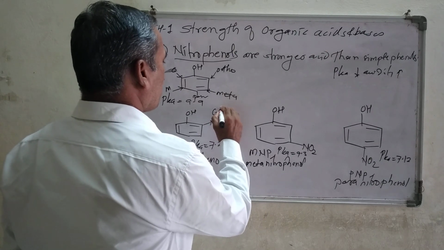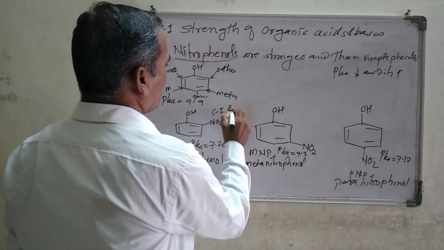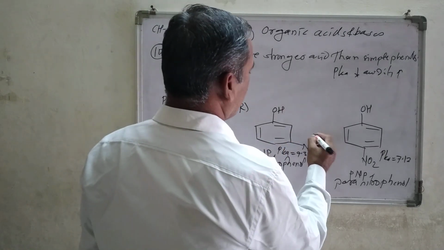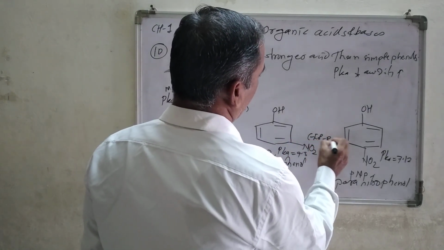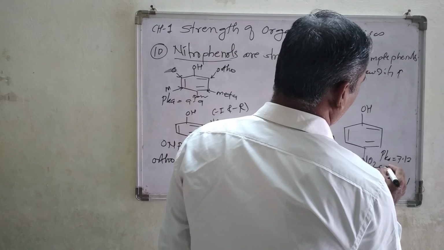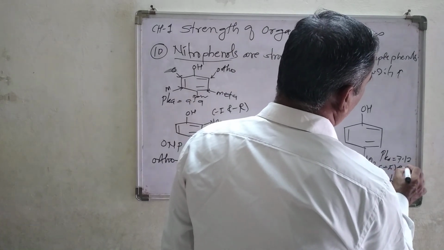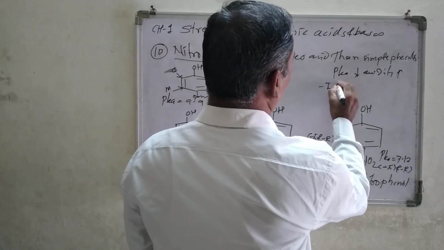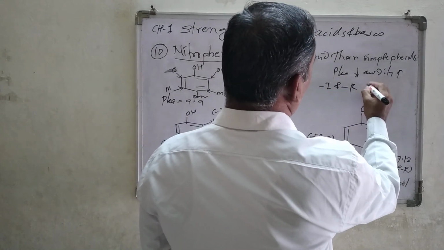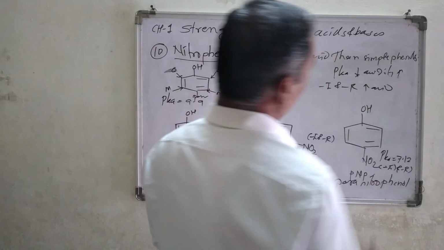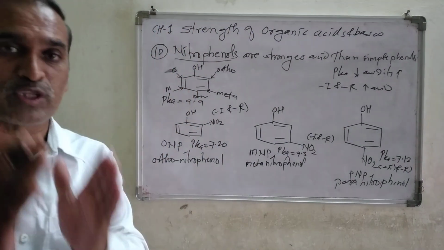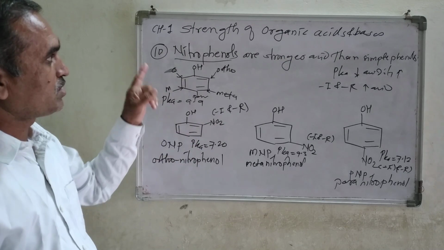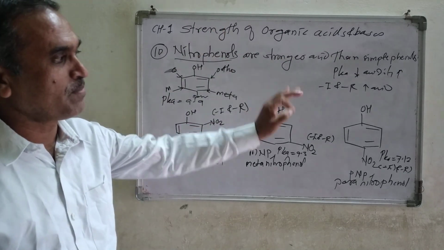Nitro group shows minus I effect as well as minus R effect. Remember, minus I effect and minus R effect both increase the acidity, and hence nitrophenols are stronger acids than simple phenol.